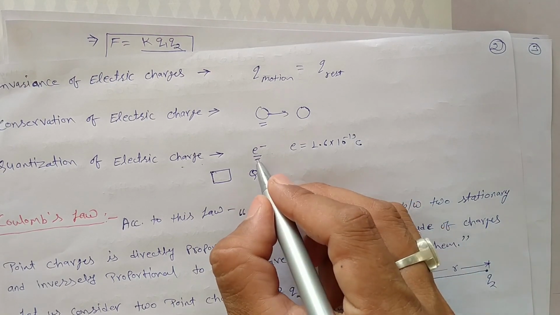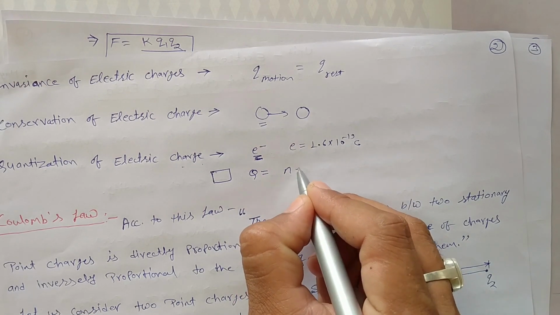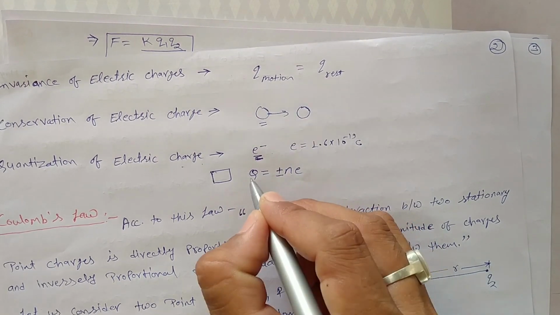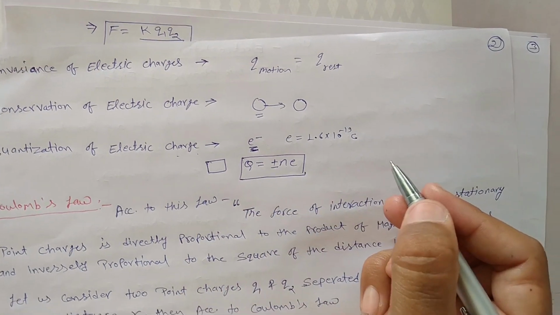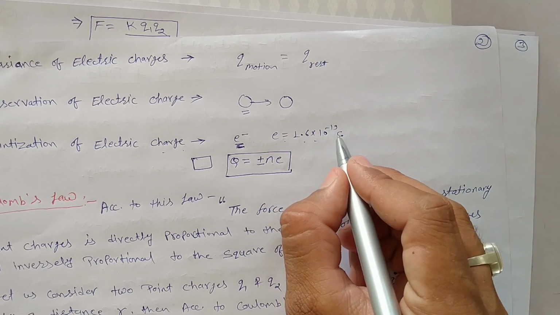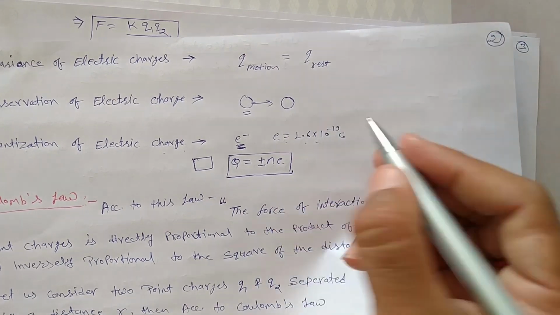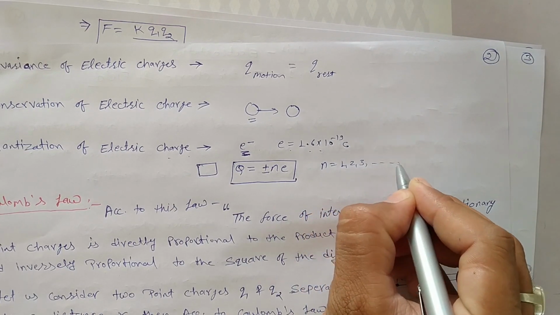Here the fundamental electric charge is the charge of the electron. It means plus minus Ne. This is the quantization of electric charge. Here e is equal to 1.6 into 10 to power minus 19 coulomb and N is equal to 1, 2, 3, 4 and so on.